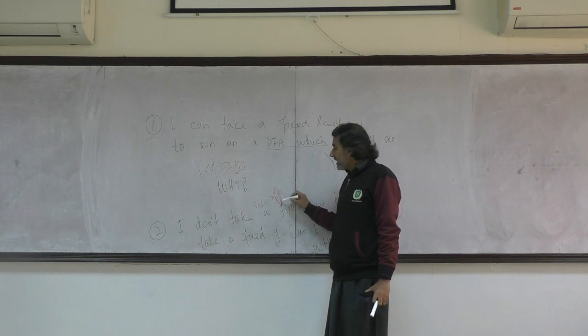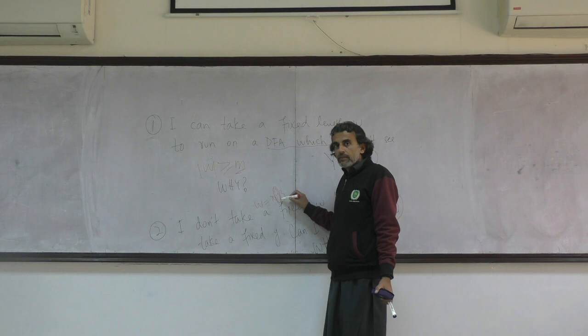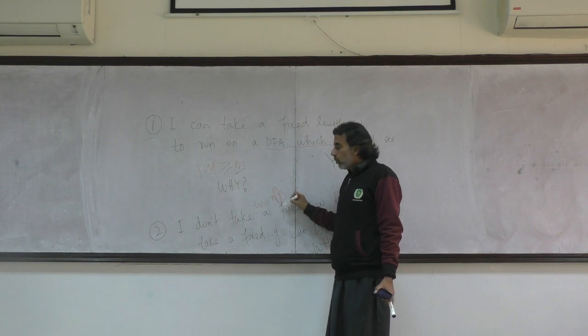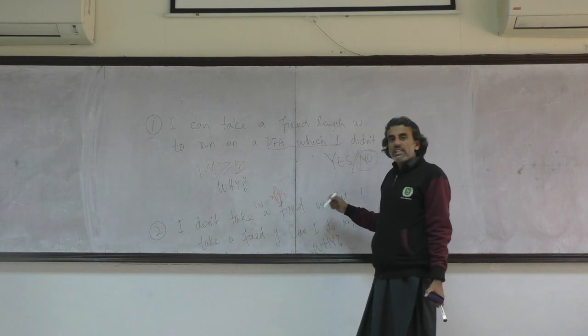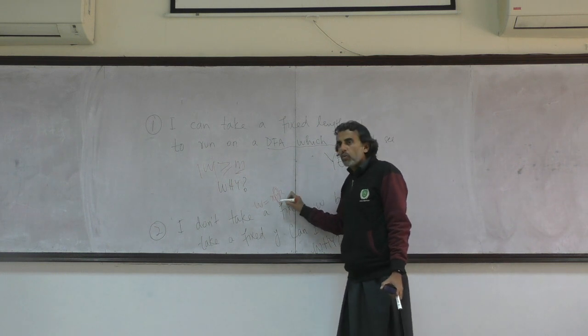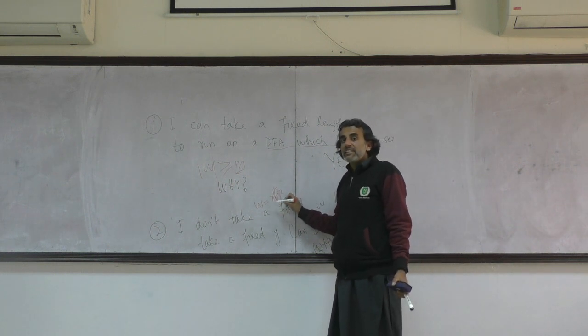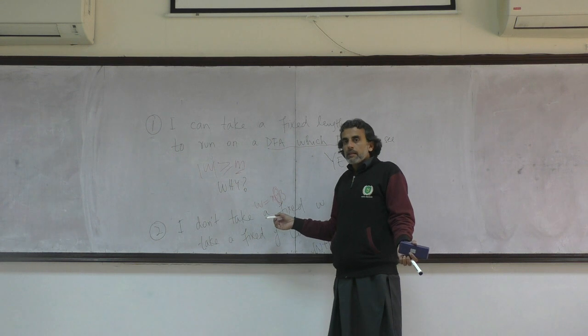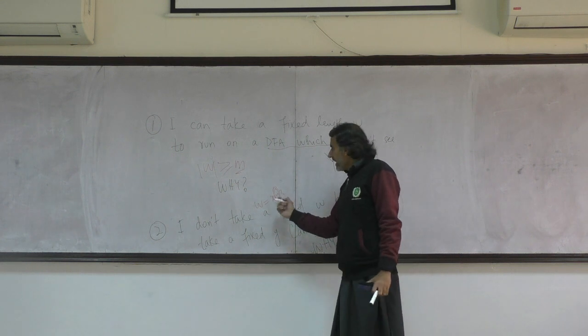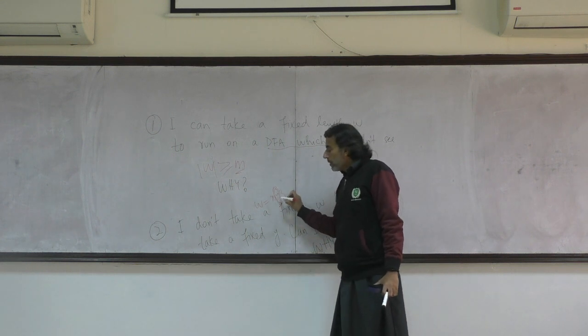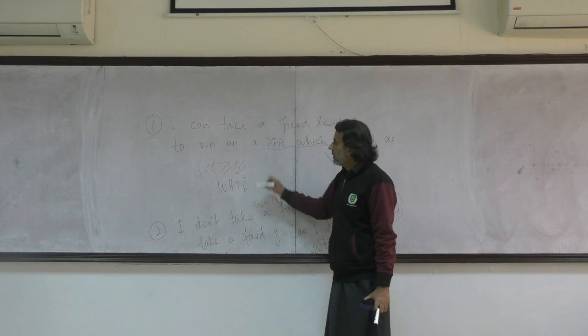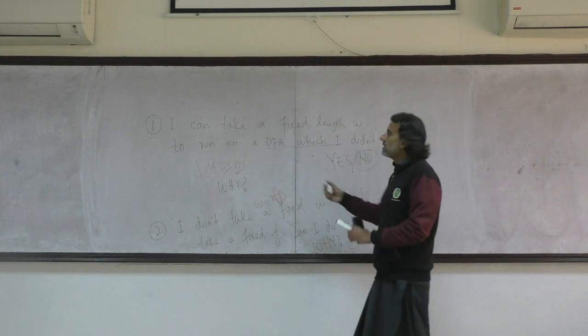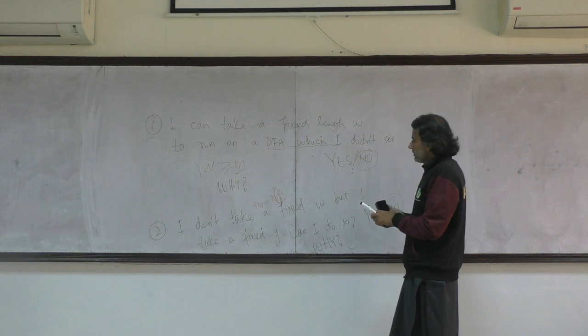And what is the exact length of that value? I don't know. So I can't fix a y while proving something using pumping lemma, that I'm taking this particular y on a DFA which I didn't see. So I can't assume a fixed length y. The answer of both of these questions are false.